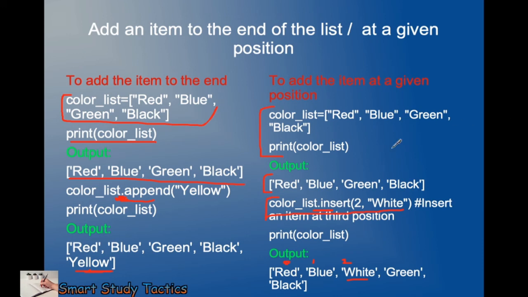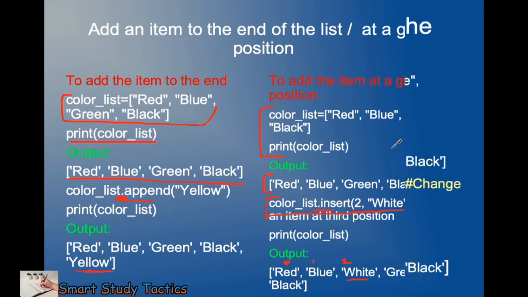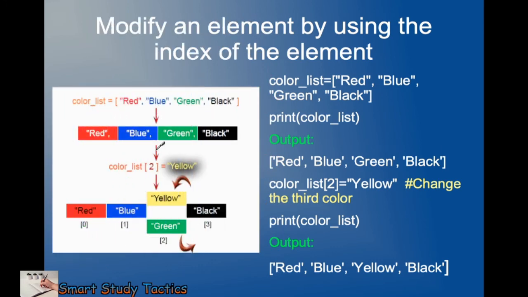Now, how to modify a list? So let's see here. We are going to modify a list. I am going to replace green with yellow. You can see the previous list, the main list: red, blue, green, black. But I want to replace green with yellow. I think this pictorial information is sufficient for you. Instead of explaining so many things, it is pretty clear to all of you. So here we have the main list. I am printing the main list. This is the output of the main list.